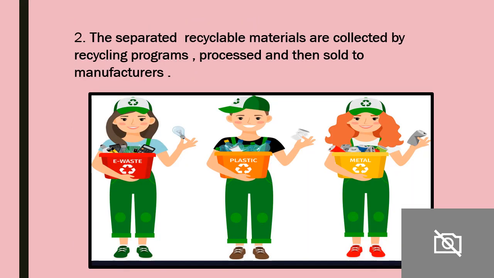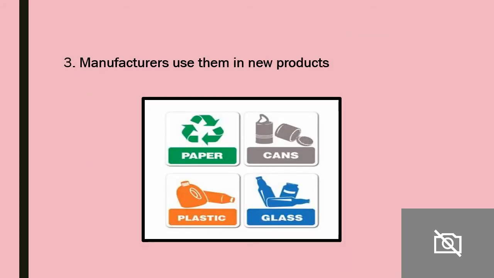Next, after they separate the recyclable materials, what happens? They are collected by recycling programs. There are special people who come to take these recyclable materials, and what do they do with them? They take them to the manufacturers.